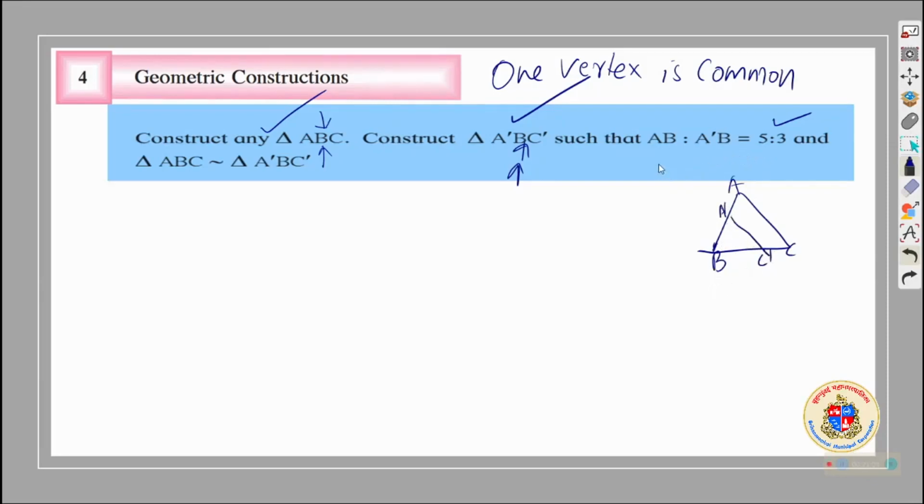But it is also given that AB is to A dash B is 5:3. AB and A dash B बराबर आ गया, same side. AC and A dash C dash. B is common. All conditions are satisfied, and we came to know that AB is big because 5 is bigger than 3, and we are asked to construct A dash B C dash.